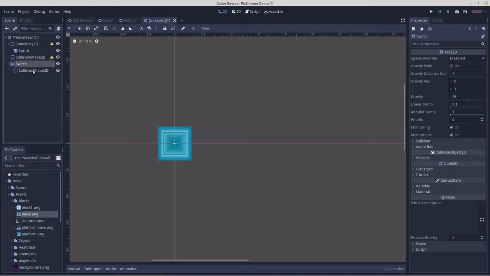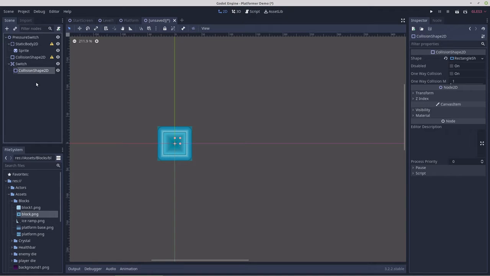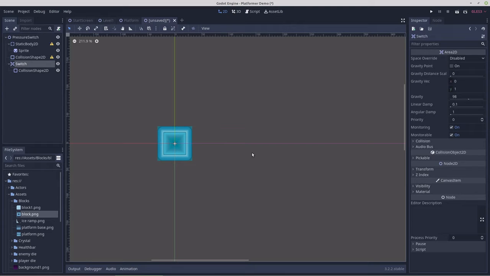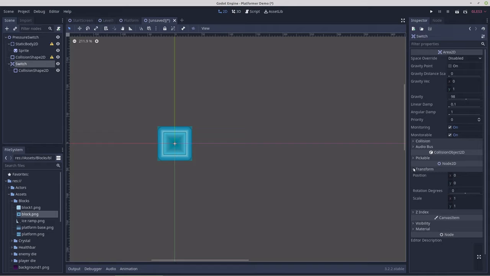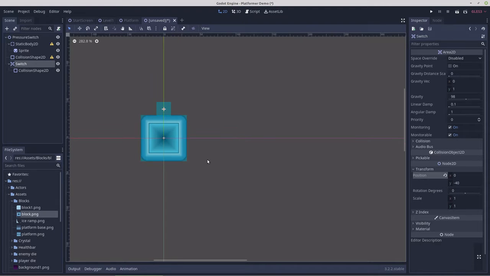And we can move the position of that up. Let's go 32 and a little bit, so let's go minus 40 to move that up.